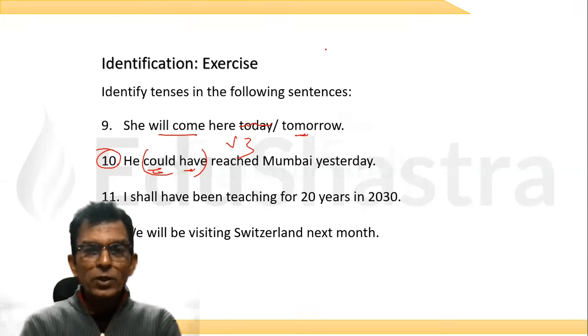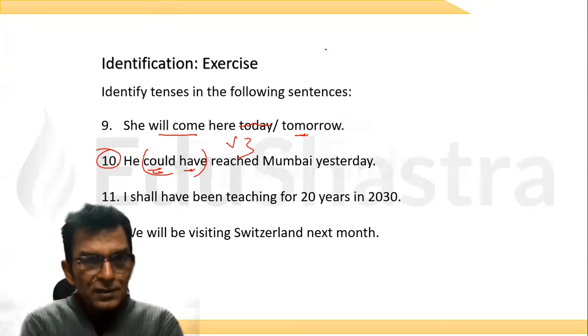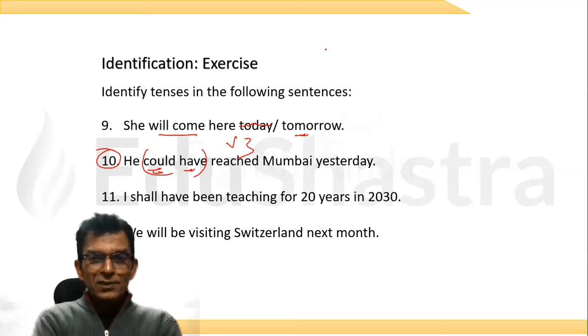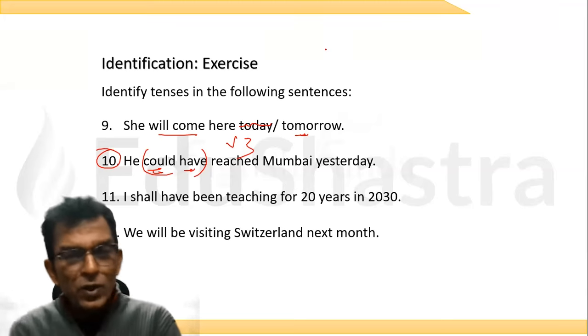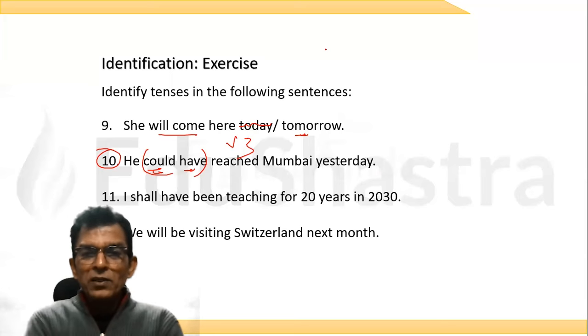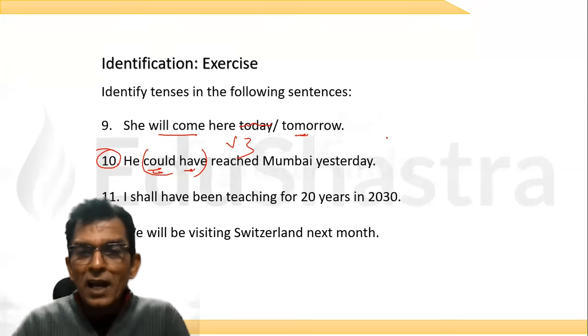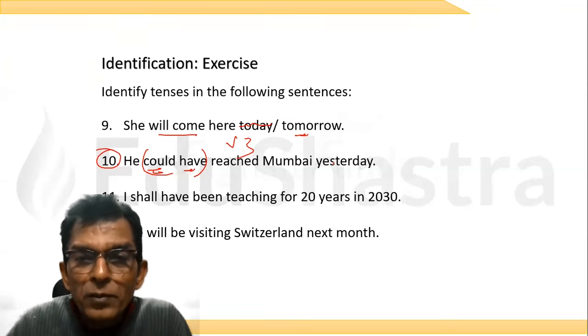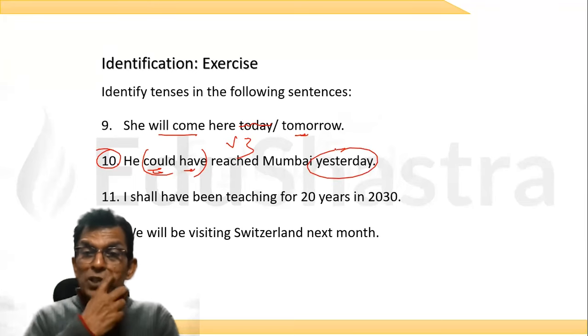You can do it. All of you can do it. Could have, past, and V3. So what is the tense? Past perfect. Very good, Shelza. Very nice, beta. Past perfect. How did we decide past perfect, Saraswati? Because of the adverb, you see. With modals, it is not possible to say the tense until and unless you look at the adverb. It says yesterday. Therefore, I do not say future perfect.